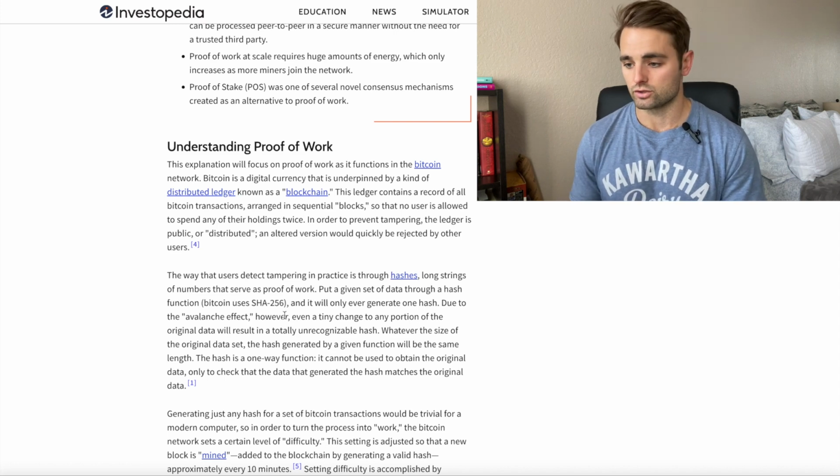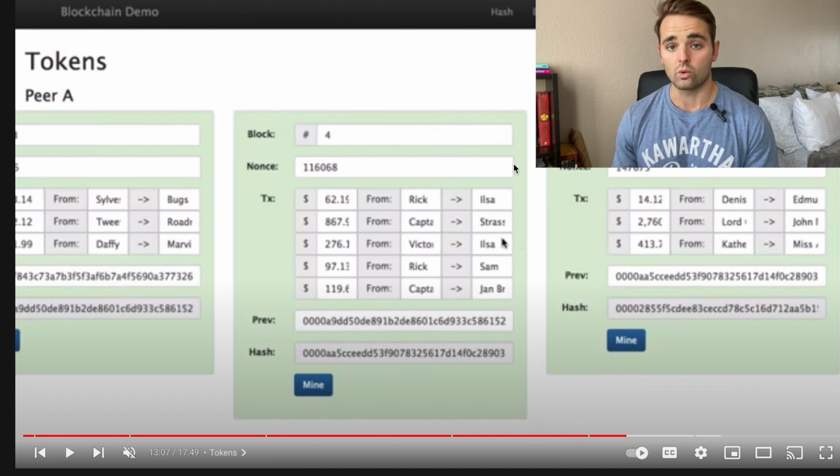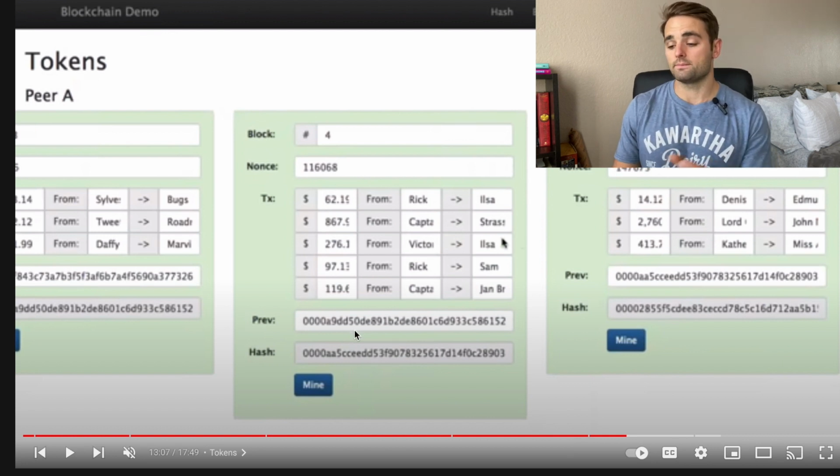And I'll show you a visual example here. So in this case, block number 4, which has a nonce of 116,068, that's what made this block green or valid. All the transactions that occurred within the last 7 minutes, in the case of Bitcoin, are shown here. So you had a certain amount of money from one person, which is a public address, to another person, which is another public address. You had the previous hash, so which block is this block building on?